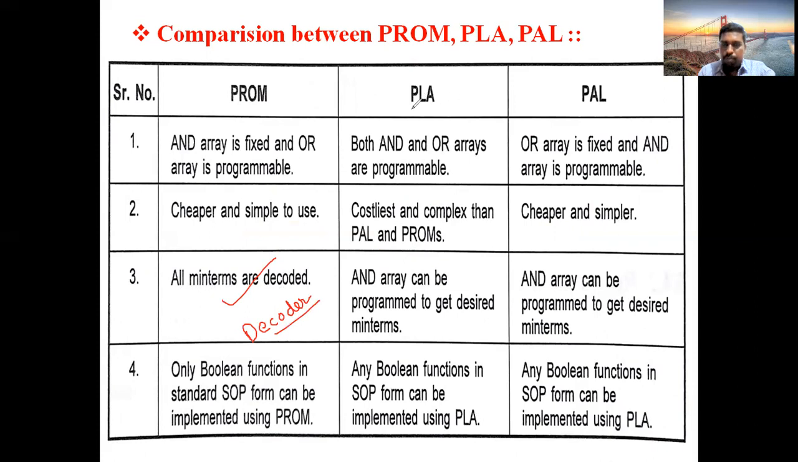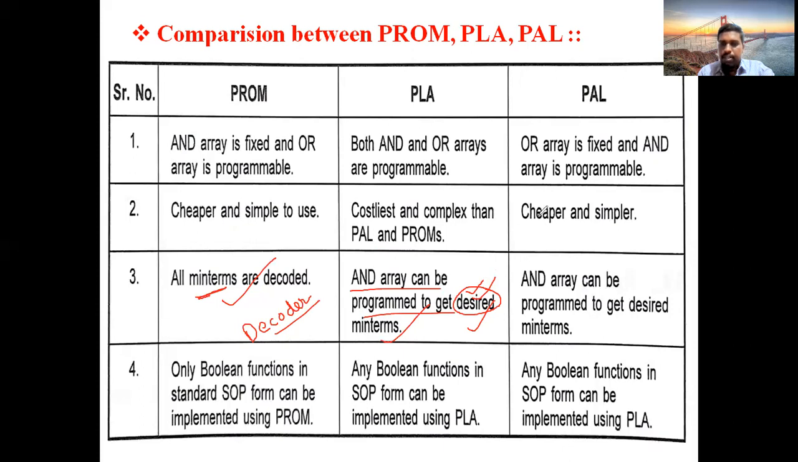But we don't find a decoder in PLA and we don't find a decoder in PAL. That's why here the AND array can be programmed to get the desired minterms. You won't get all the minterms, only some minterms you will get. Desired means the minimum required that you need. As per your requirement, whatever minterms you need, those minterms only you will get. Here all are obtained, but here only the desired minterms are obtained.